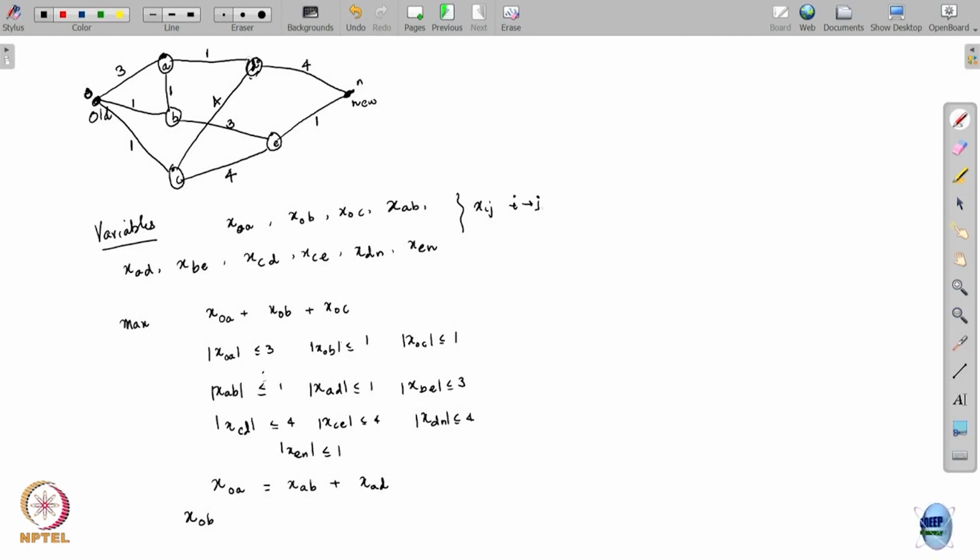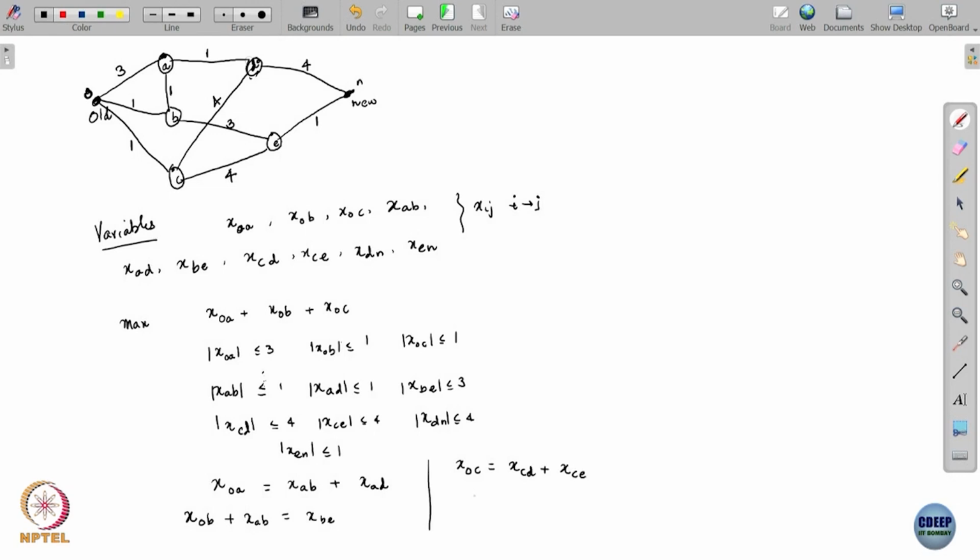So, x_ob plus x_ab should be equal to the flow that goes out of B, which is x_be. What is the flow that comes into C? It is x_oc. That should be equal to x_cd plus x_ce.